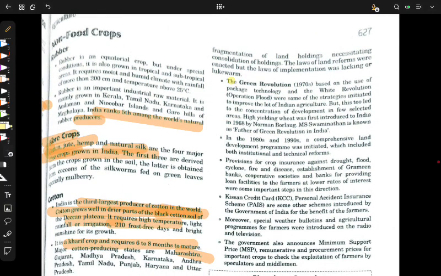Now let's talk about the green revolution based on the use of package technology, and the white revolution, operation flood. White revolution, as the name suggests, has brought revolution in the white field. What do you mean by white field? It is milk and dairy products. And green revolution, as we know, helped in production of farming and higher yields. The father of this green revolution is M.S. Swaminathan. Remember this name?